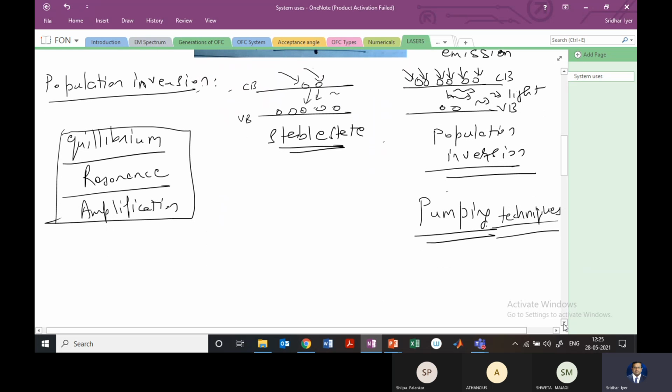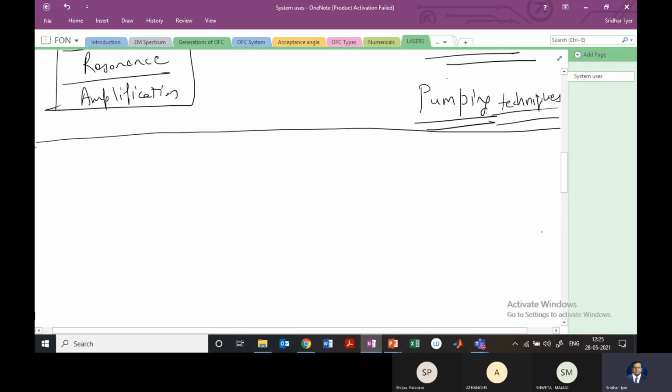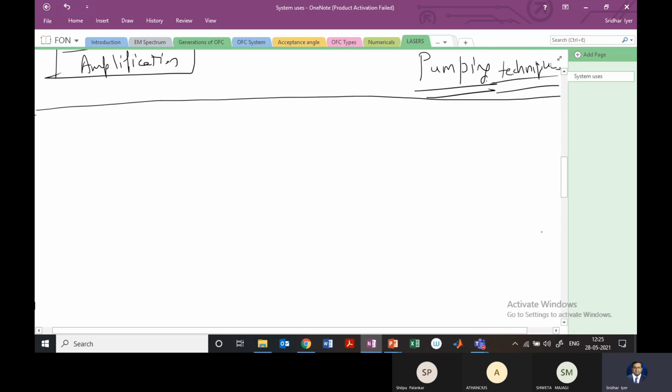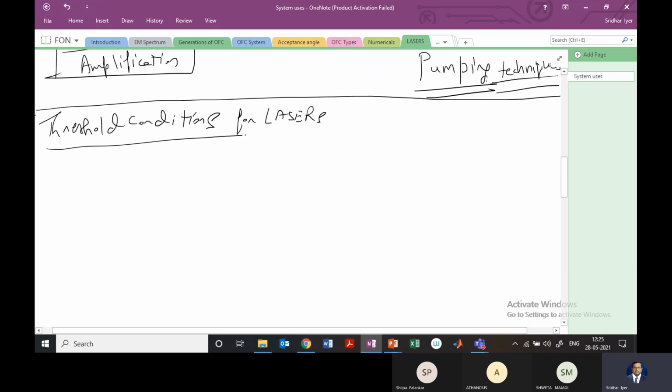Right. So now we need to look at how this equilibrium condition is maintained, how this resonance happens, and how this amplification takes place. So today we are going to look at that. We are going to specifically look at threshold conditions. This is threshold conditions for laser, and in these conditions, the laser will give out resonant light. It will also amplify the light, right?